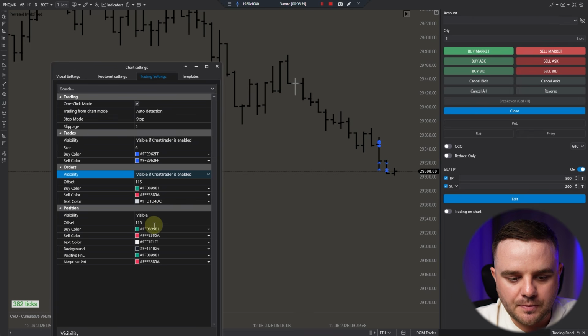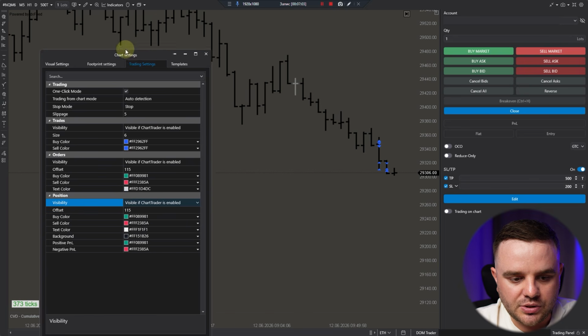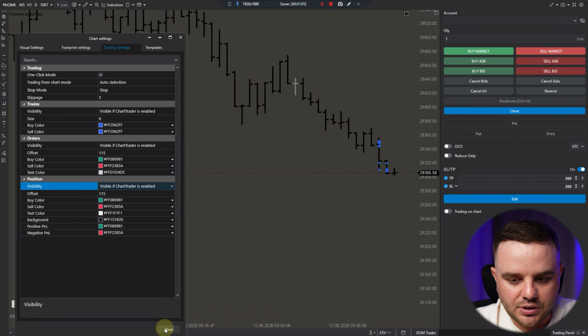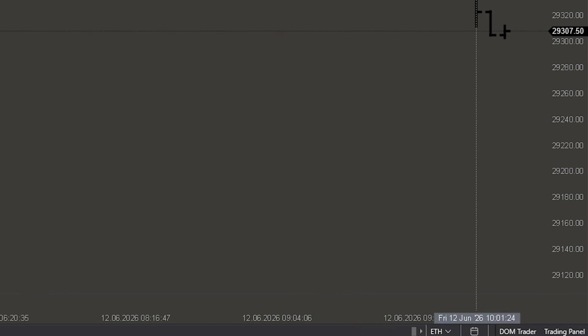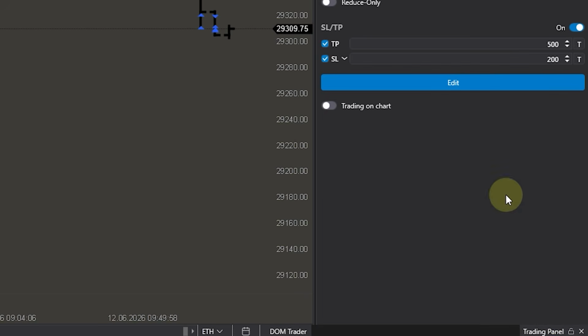What does this stuff mean? For example, let's assume that you do analysis and you don't want to see some trades from previous executions. Like, chart trader opened and you can see we have all those trades. Chart trader closed, you don't see them.